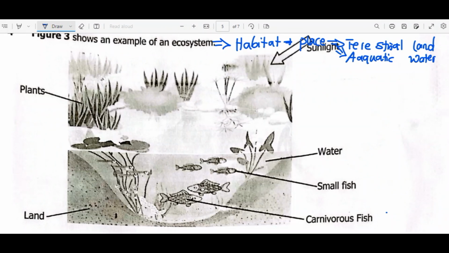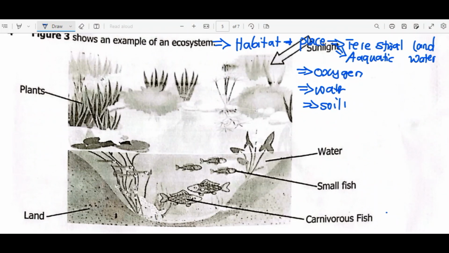So how is it that we depend on them? If you look at human beings, we are living organisms, we are animals according to biology. We depend on air, so we depend on oxygen for us to survive. Oxygen is a non-living organism. Then we depend on water, and we depend on the soil. Plus there are a lot of non-living things that make our life possible. Now, away from that, if we look at the given ecosystem here,